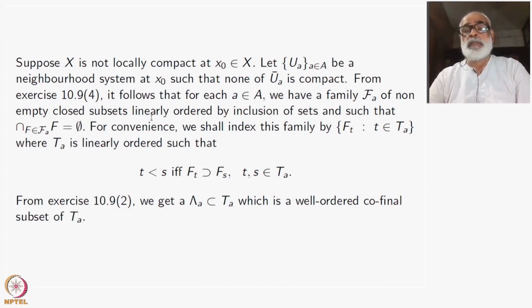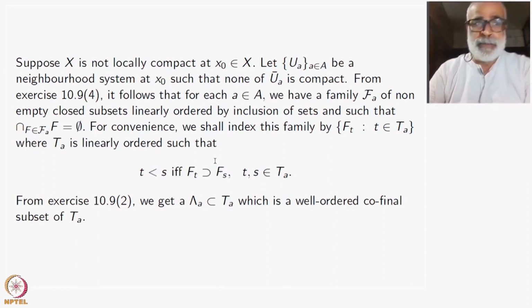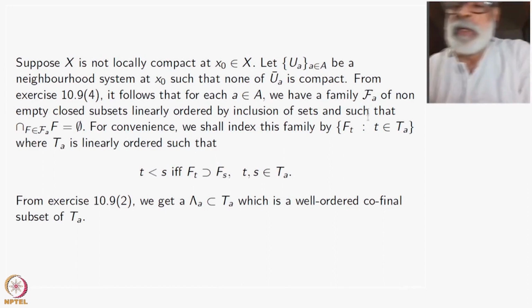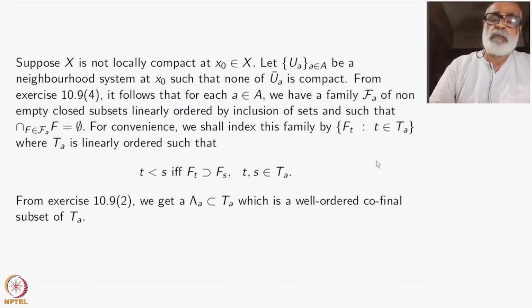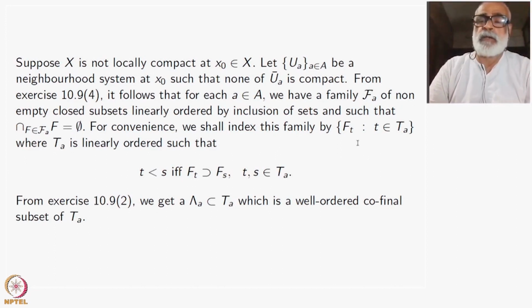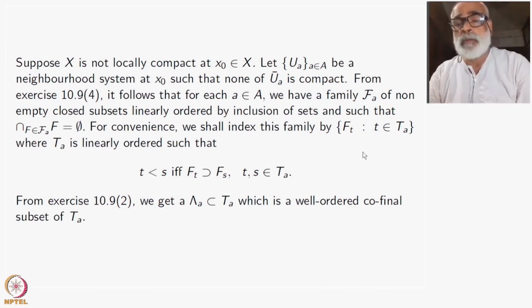So in some sense I am taking these decreasing families. Okay, I can't say decreasing sequence and so on. The T_A are not necessarily countable. They may be countable, they may be finite, I don't know, but they need not be countable. That's all. So t is less than or equal to s if and only if F_t contains F_s. I don't need to float a T_A, but this is just for convenience, and it will clarify the proof later on.